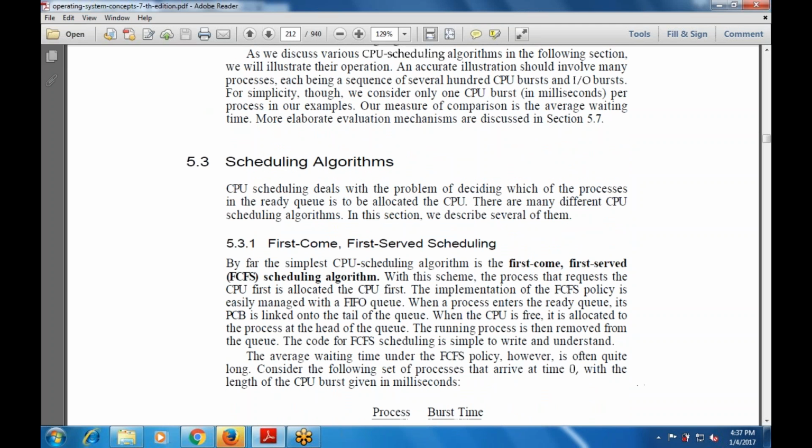Now, next are the scheduling algorithms. What are the various scheduling algorithms? CPU scheduling deals with the problem of deciding which of the processes in the ready queue is to be allocated the CPU, and there are many different CPU scheduling algorithms. In this section, we describe some of them.